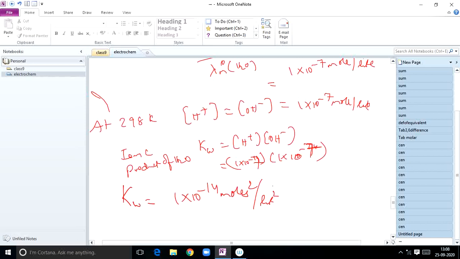In this manner, the ionic product of water is calculated. You know pH, pOH, all that in 10th class. The ionic product of water is a product of the molar concentrations of H plus and OH minus ions. This theoretical value is calculated based on the Kohlrausch law application. So these are the applications of Kohlrausch law in electrolysis. At the same time, now we will have some basic definitions.